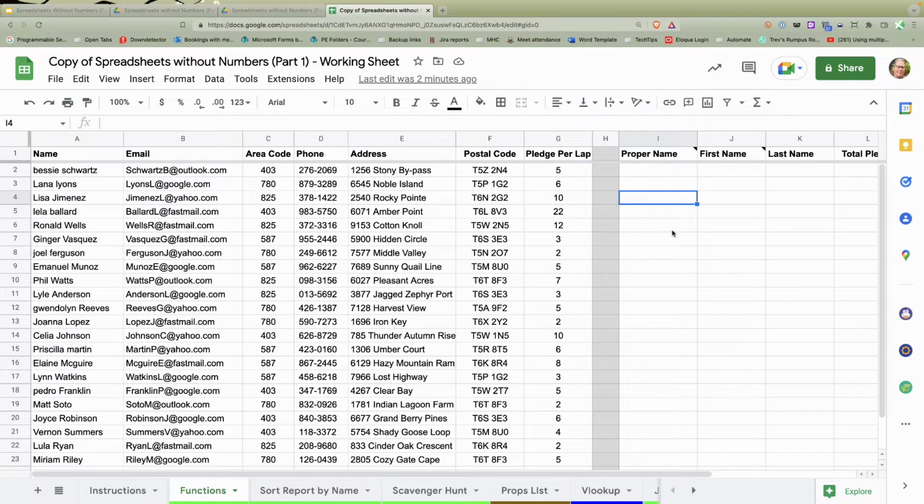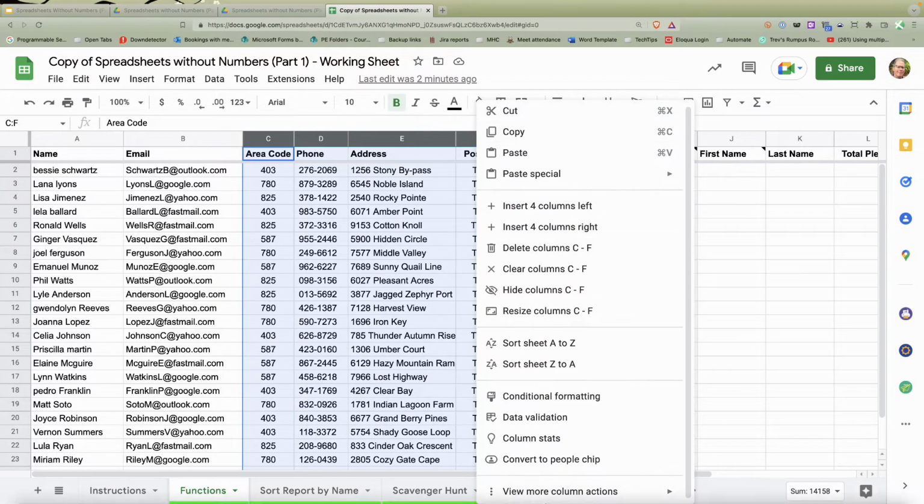Okay, let's start on here. So when you start typing in information into, and actually I'm going to go ahead and do what I talked about earlier. I'm going to group these.